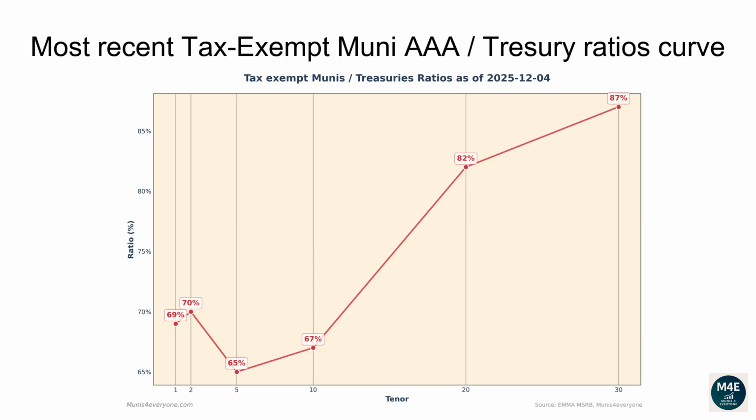The current one-year ratio is 69%. The 2 years ratio is 70%. The 5 years ratio is 65%. The 10 years ratio is 67%. The 20 years ratio is 82%. The 30 years ratio is 87%.